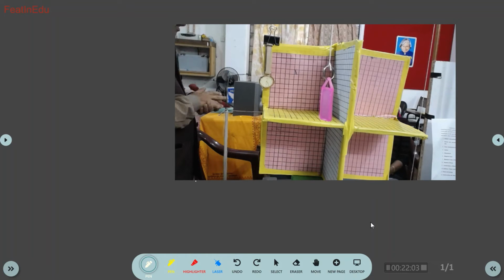So if you say that an object is at rest, what is the definition of motion? Come on, tell me. When an object is said to be in motion, if it occupies different positions at different instants of time. See, you have to imagine, my hand is in motion with respect to you.